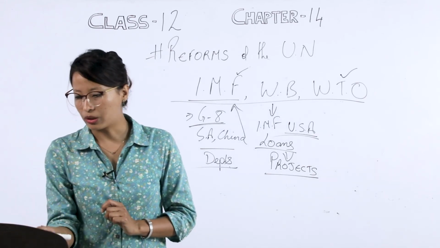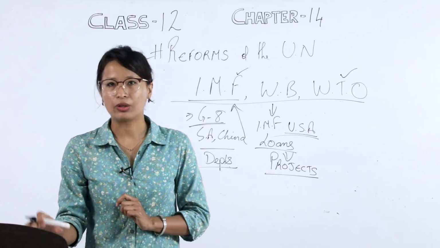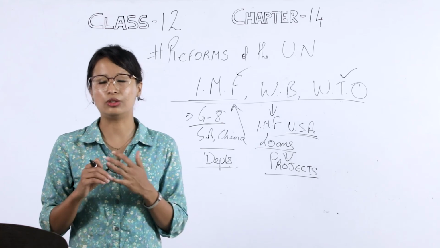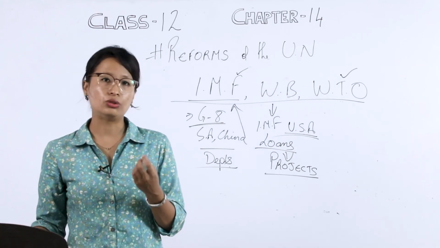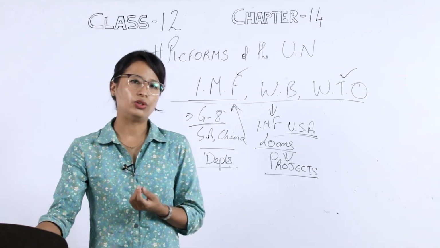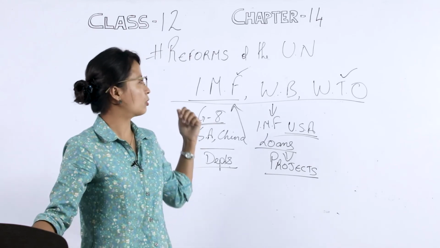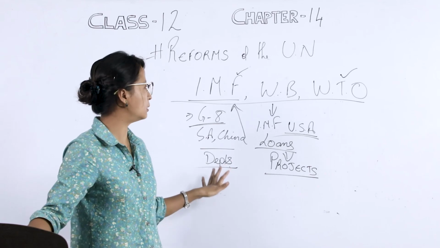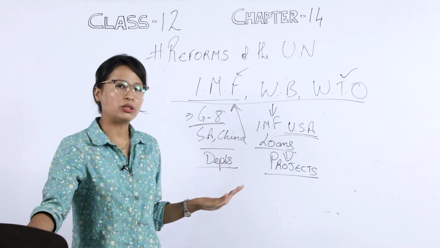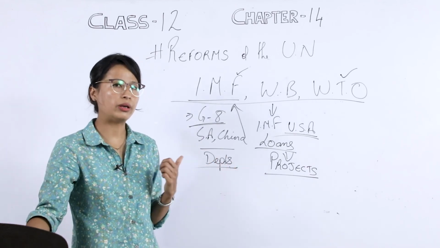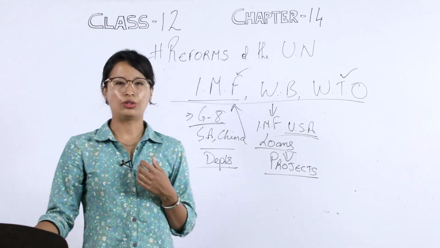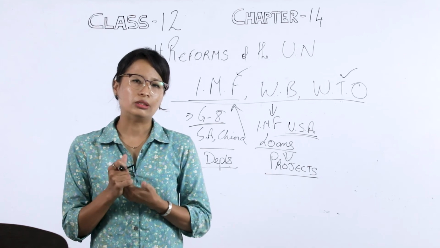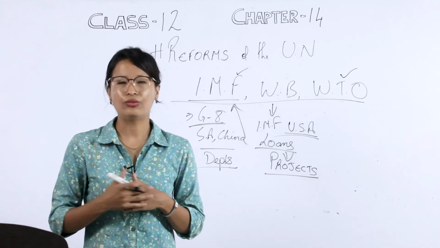So with this, we'll come to the end of this chapter, that is Unit 14. In Unit 14, we have discussed the UN, the importance of the UN, the relevance of the UN, and also the reforms, the changes that need to be brought about in the UN. And the last topic is the major economic international organizations, that is the IMF, the World Bank and the World Trade Organization. And in their functioning and working, these 3 organizations are not democratic.